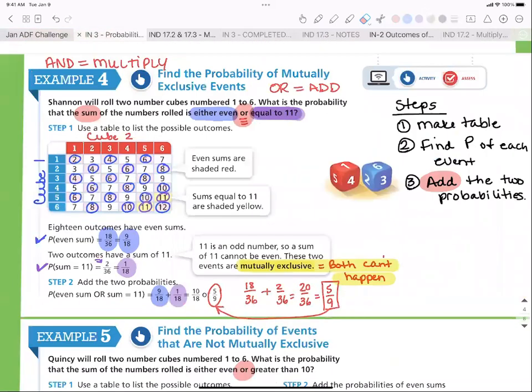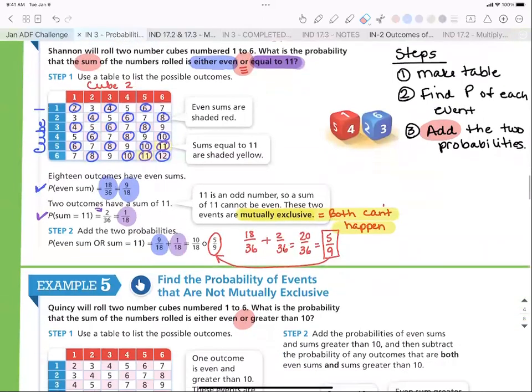All right. Sound good? So tomorrow, the plan is tomorrow we're going to go over example 5. Example 5 is another or problem, which means, are we going to multiply or add our probabilities? We're going to add them, but tomorrow is going to be an example of not mutually exclusive, and that just tacks on one little extra step at the end. And then we'll kind of talk about how that compares to example 4. And then in class tomorrow, we're going to do one quick example, which is example 5. That finishes up our notes.